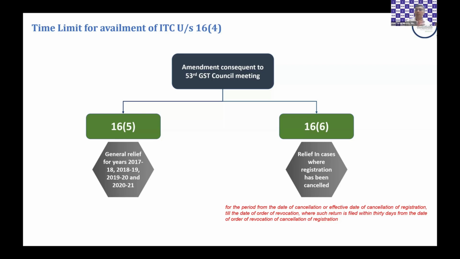So I don't have to look at those documents or invoices year by year, but as a block period from July 2017 till March 2021, if I've claimed anything till 30th of November 2021, 16.5 is giving the relief.